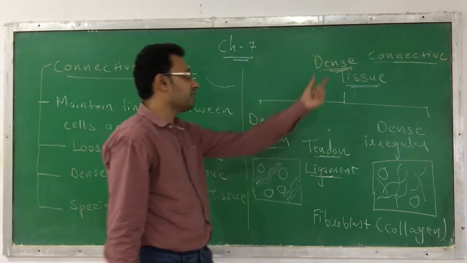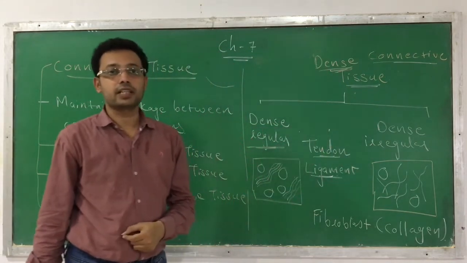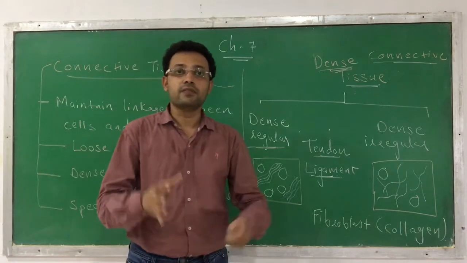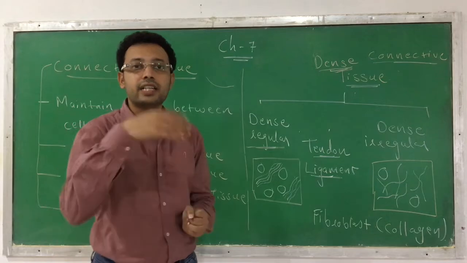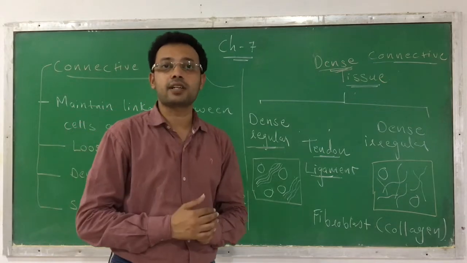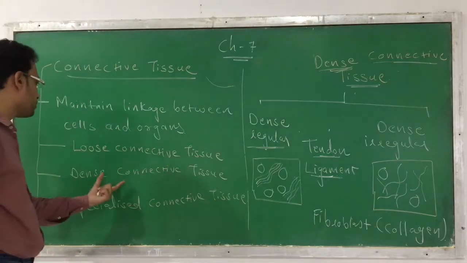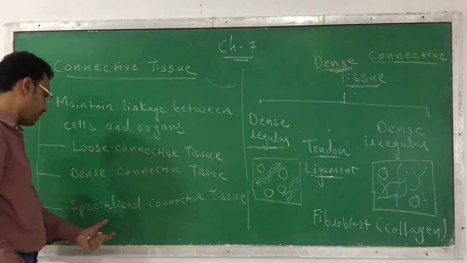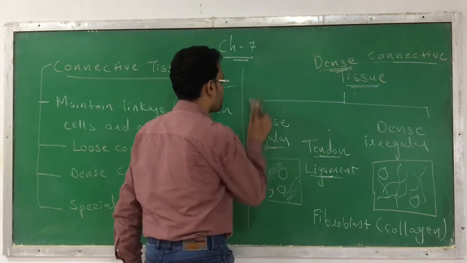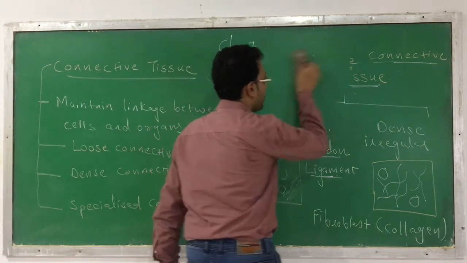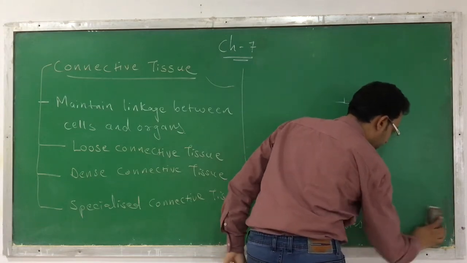So this is regarding the dense connective tissue, dense regular and dense irregular. The major difference is, in the regular case, there is a regular arrangement of fiber. In another case, there is an irregular arrangement of fiber. Okay, so this is the second type of connective tissue, dense connective tissue. Now the third kind of connective tissue is the specialized connective tissue. So now I am moving ahead with the third type, the specialized connective tissue.